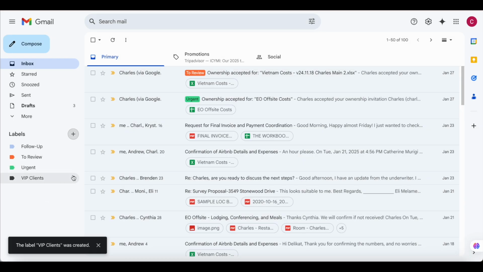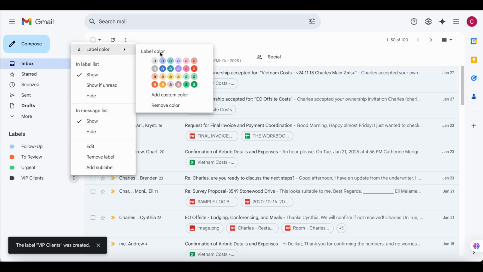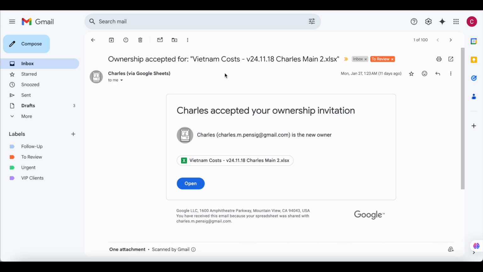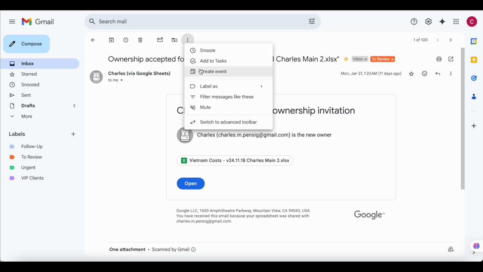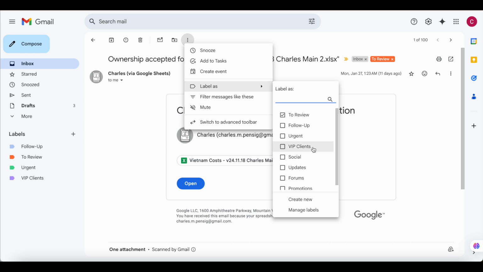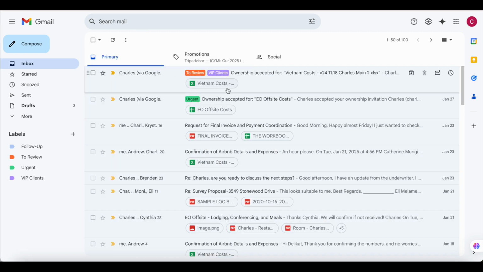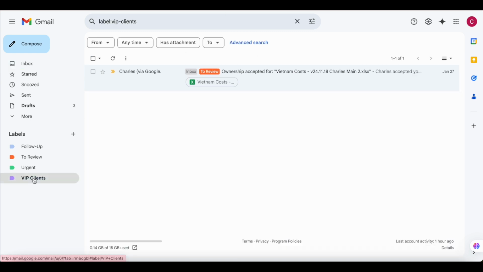Let's create that, and let's change the color into maybe purple. So if he is part of the VIP list, you can also still add that under the labels, and you can see it appears here. So we have to review and also VIP client, and when you go back, the two labels still appear on top, and it also still appears on the folder as to review and still under VIP client.